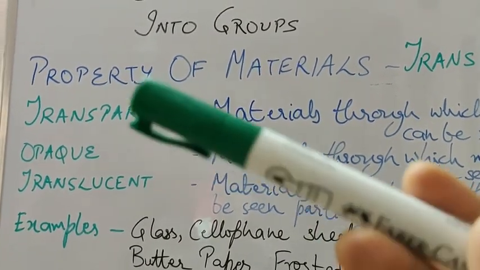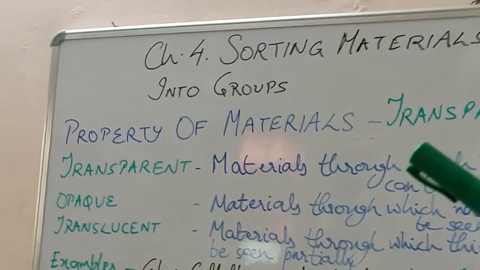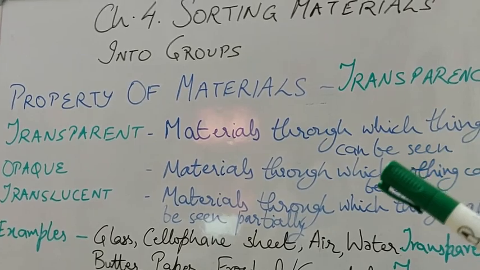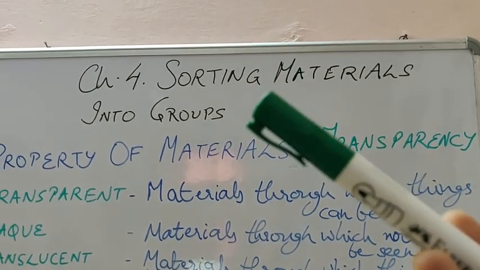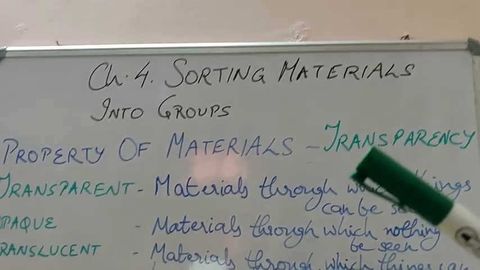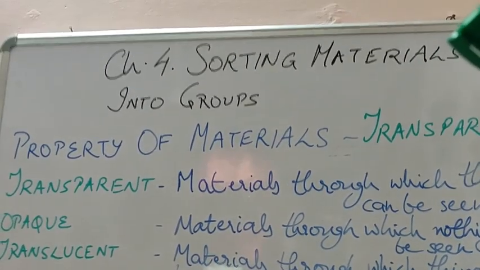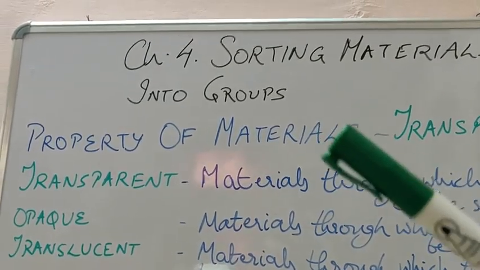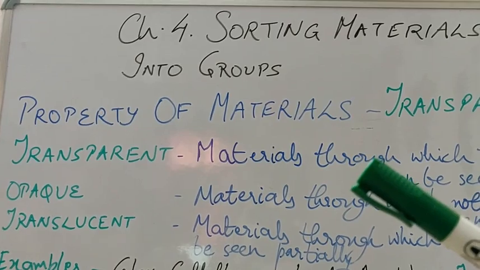So I hope sorting of materials with all the properties of the materials is now very clear to you, why sorting is important, why we should do this sorting and grouping of materials, and on what basis we select the various materials for making objects is also clear to all of you students.